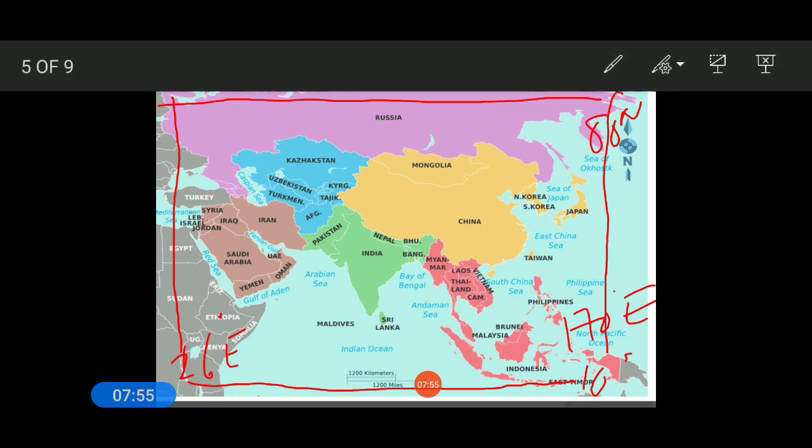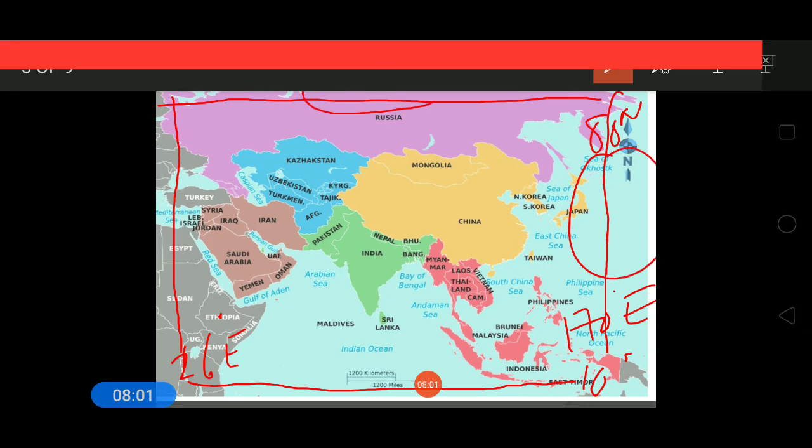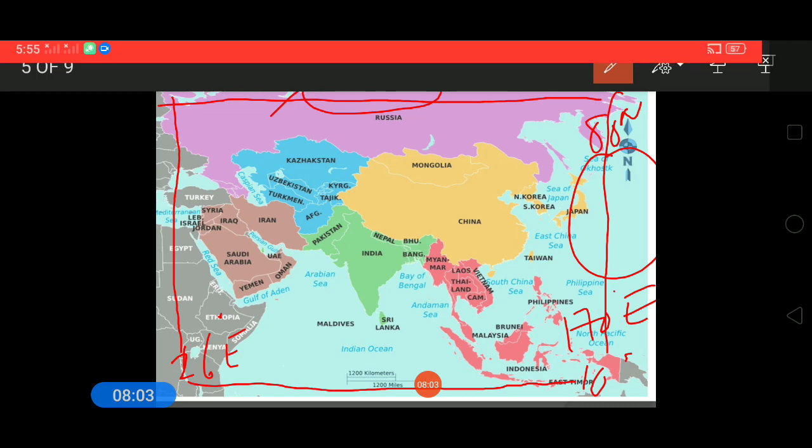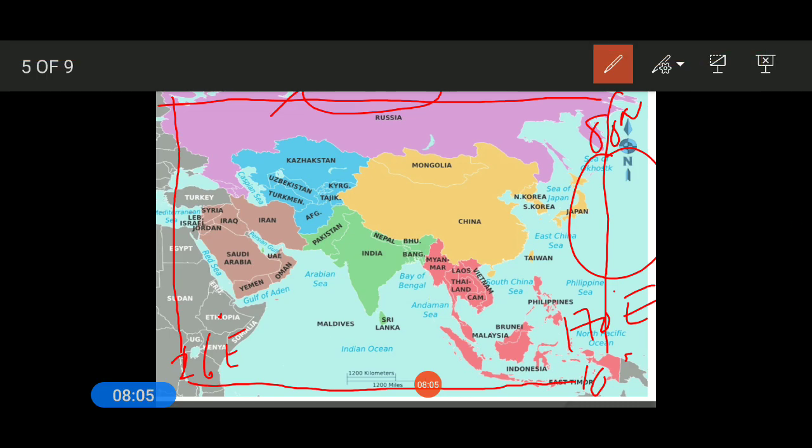Toward the northern side we have the Arctic Ocean. Toward the south we have the Indian Ocean. In the western side there is a landmass and other minor water bodies, but the important ones are the Pacific Ocean in the east, Arctic Ocean in the north, and Indian Ocean in the south.